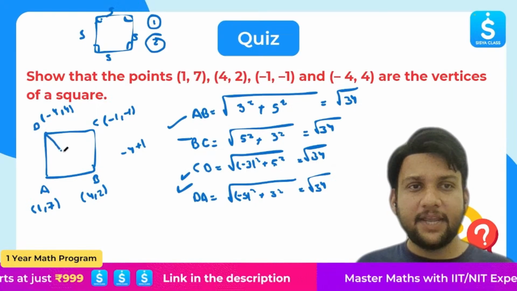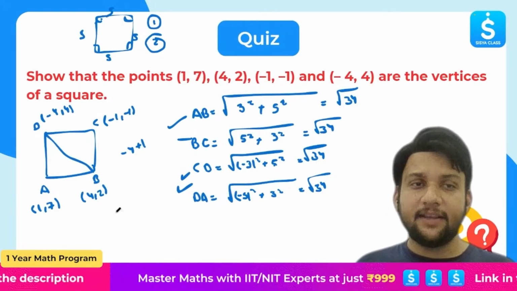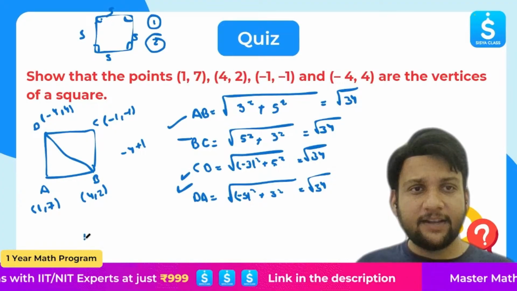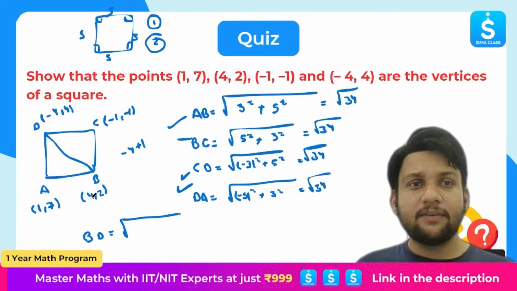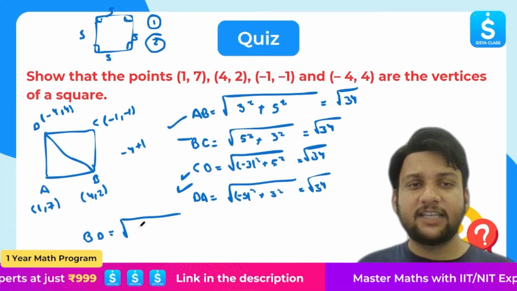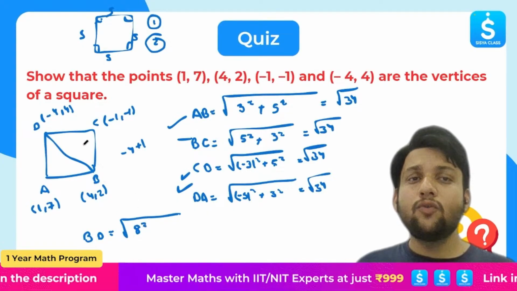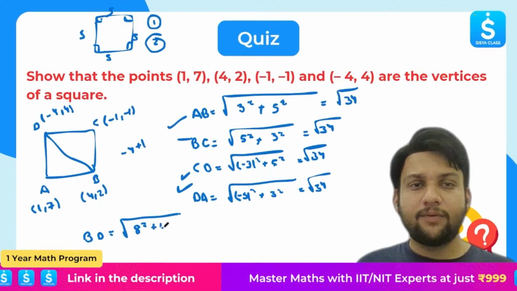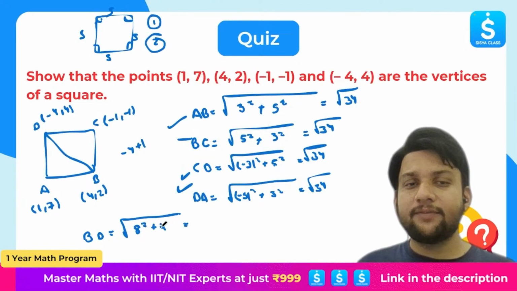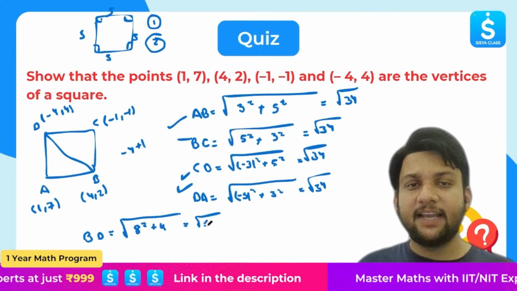Let's consider BD. I'll tell you why. Let's find the distance BD first. The distance BD is 4 minus of minus 4, that is 8 squared, plus 2 minus 4, that is minus 2 whole squared, which is 4. So 8 squared is what? 64. 64 plus 4, I'll get 68.